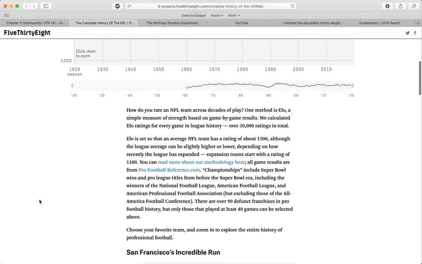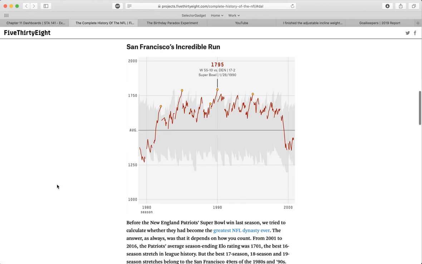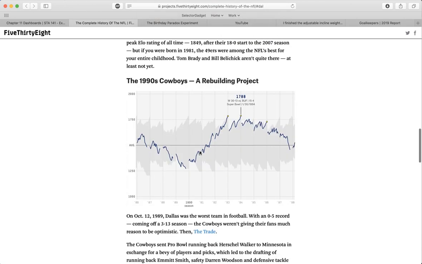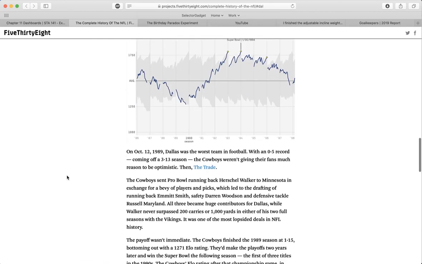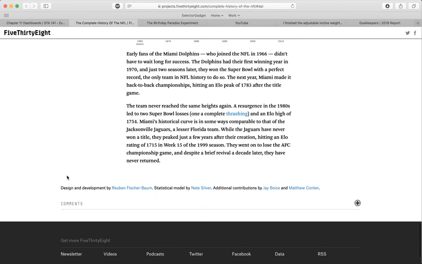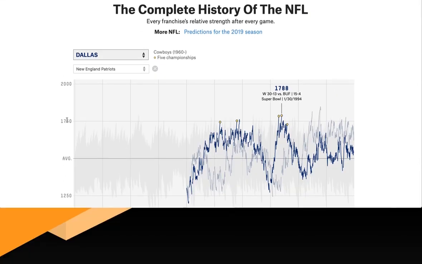That's very, very impressive. Now, as you scroll down, it actually gives some very interesting discussions about individual teams. You can see San Francisco had a really strong run of nearly 20 years of being incredibly dominant. You can see the Cowboys, how they went from really bad in the early 90s to being a pretty dominant team in the 92 through 97 or so. So that's really, really cool. You can look at Green Bay, Dolphins. So this is actually an interesting thing, but mostly I get to pick who I want to look at.